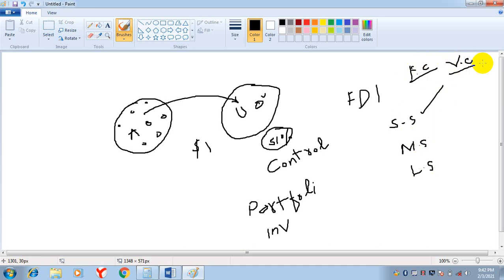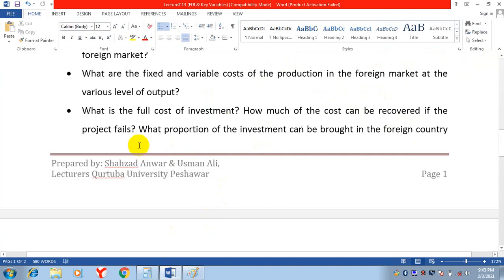If I start my production in that country on various levels, what will be my fixed cost and what will be my variable cost? This is an important question that you will ask yourself when you invest money in a foreign country. So, what are the fixed and variable costs of production in the foreign market at various levels of output?